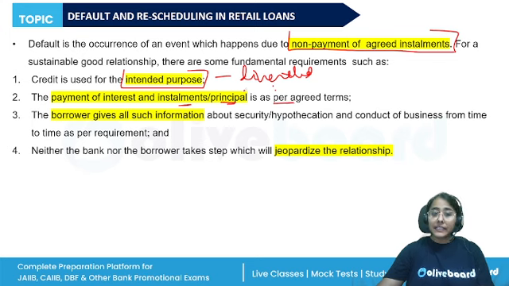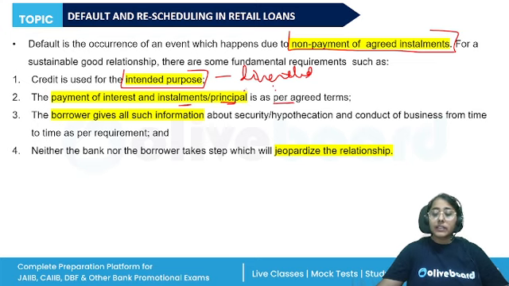The EMIs which are decided, or the monthly installment or the fixed installment, accordingly, the repayments should be done. The borrower gives all such information about security, hypothecation, and the conduct of business from time to time. And neither the bank nor the borrower takes steps that could jeopardize the relationship, right?